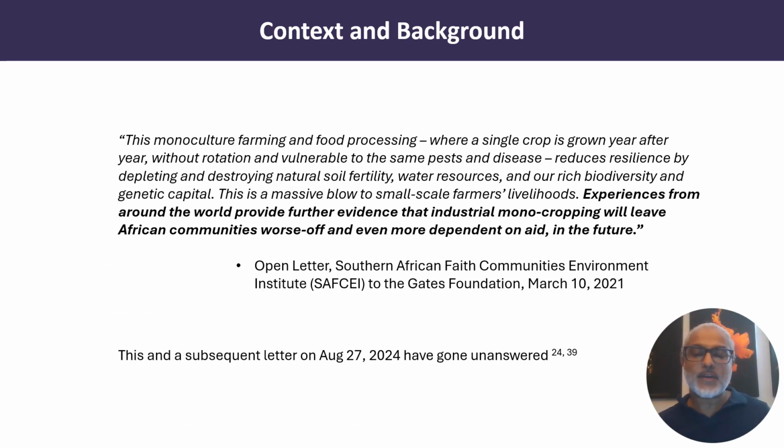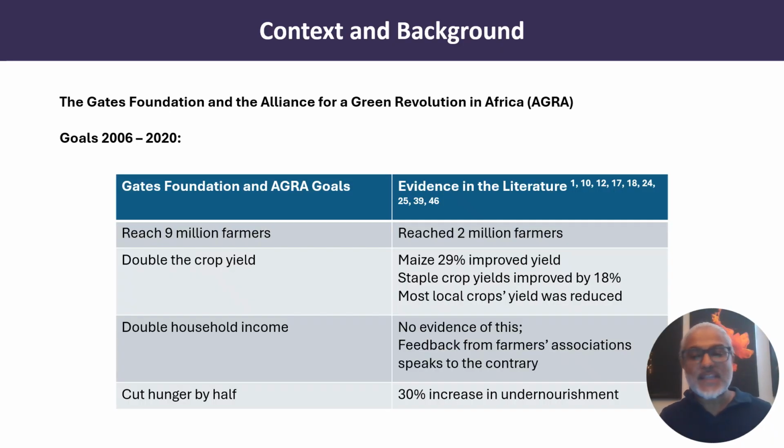In an open letter from the Southern African Faith Communities Environment Institute to the Gates Foundation in March of 2021, they said experiences from around the world provide further evidence that industrial monocropping will leave African communities worse off and even more dependent on aid in the future. This and a subsequent letter in August of 2024 demanding reparations for the damages incurred have gone unanswered by the Gates Foundation.